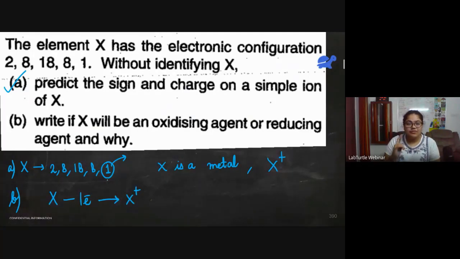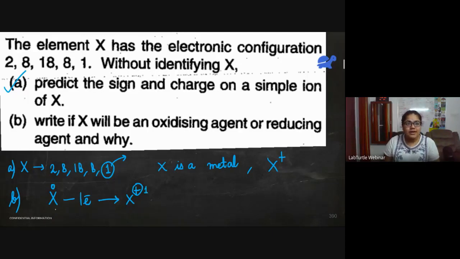An atom is electrically neutral, so X has zero charge. When it loses one electron, it becomes X plus. So from 0, the charge has become plus 1. It's just plus, but I can write it as plus 1 also. It is the same thing.